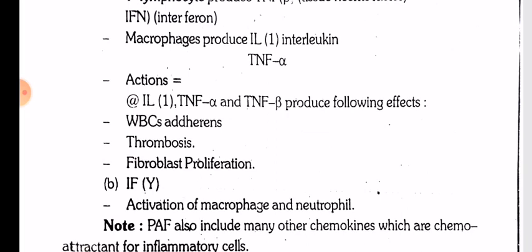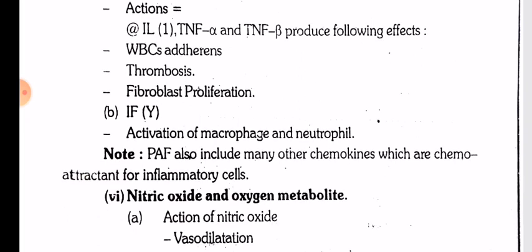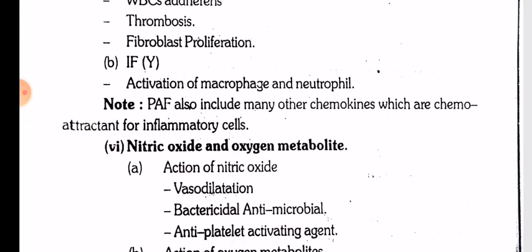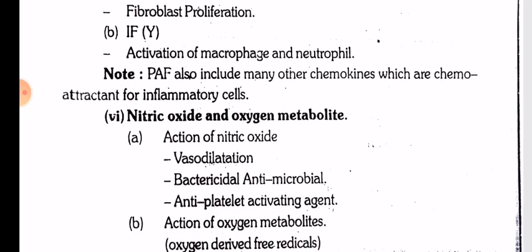Actions: interleukin 1, TNF alpha, and TNF beta produce the following effects: WBC adherence, thrombosis, and fibroblast proliferation. Interferon gamma causes activation of macrophages and neutrophils. Note: PAF also includes many other chemokines which are chemoattractant for inflammatory cells.